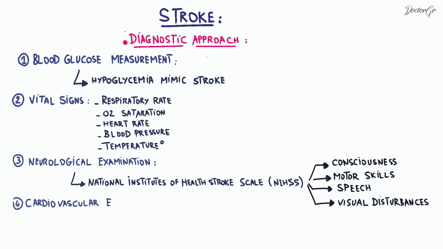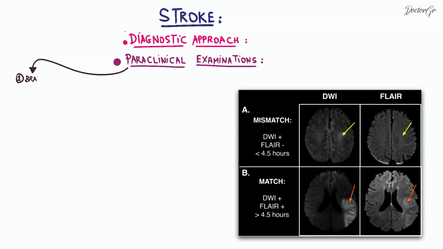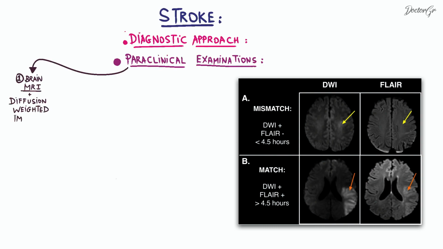Finally, a cardiac examination should be performed to identify any abnormal heart sound that may suggest a cardiac source of emboli. These examinations help to gather all the important clinical information to aid in the diagnosis and the management of the stroke patient. Furthermore, there are some other paraclinical examinations that are necessary to distinguish between ischemic and hemorrhagic strokes. The first one is brain MRI with diffusion weighted imaging, or DWI.